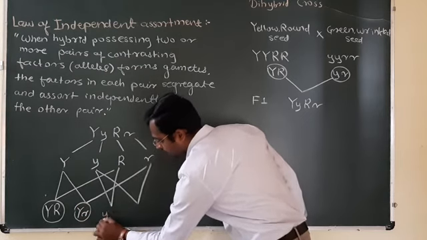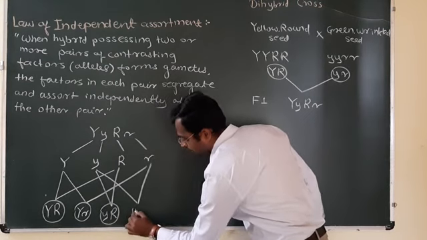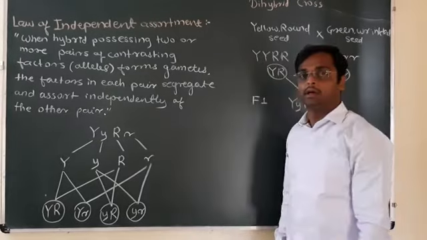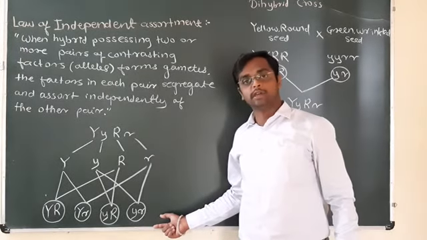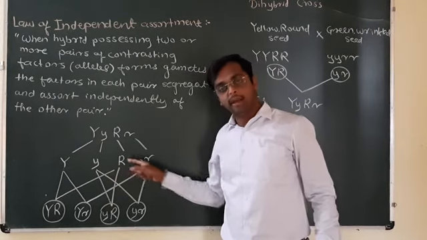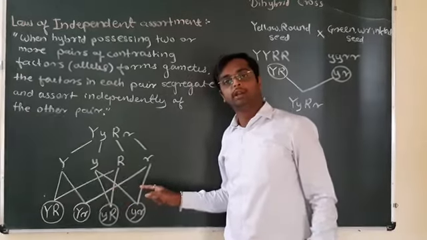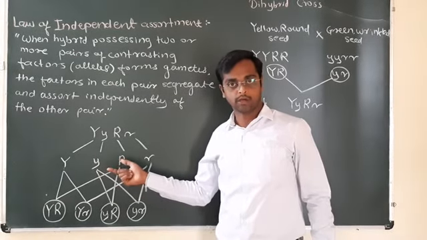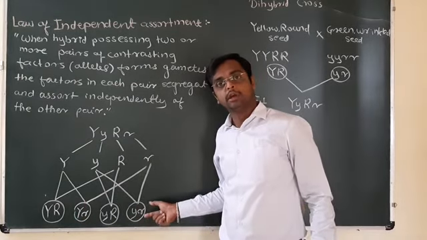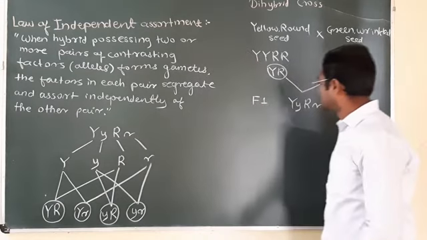Here small y combines with capital R, and here small y combines with small r. These are the gametic combinations according to the law of independent assortment. These gametes can assort independently with the other pair. Understood? With the other gamete. And these are the gametic combinations. Now put these gametic combinations in the checkers board of F2 generation.